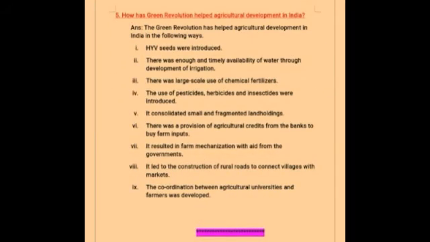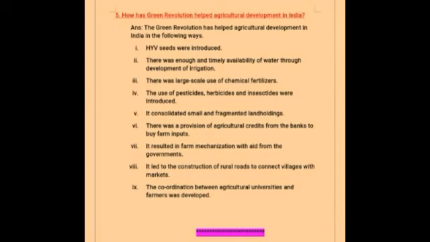So the next one, how has the Green Revolution helped agriculture development in India? The Green Revolution has helped agriculture development in India in the following ways. What are they? HYV seeds were introduced, and there was enough and timely availability of water due to development of irrigation facilities, and there was a large scale use of chemical fertilizers, and the use of pesticides, herbicides and insecticides were introduced.